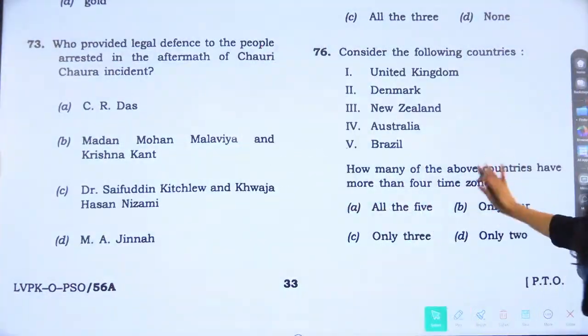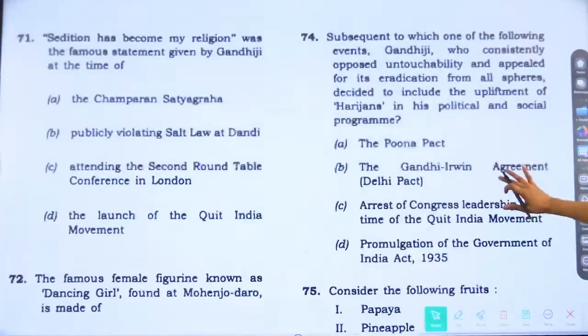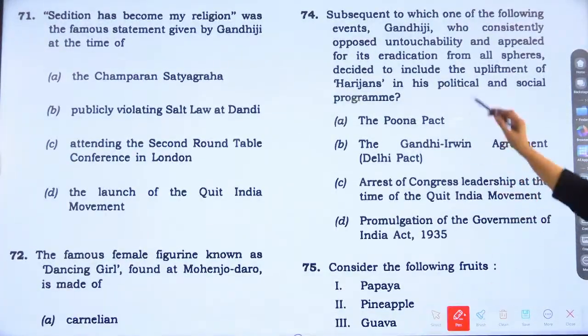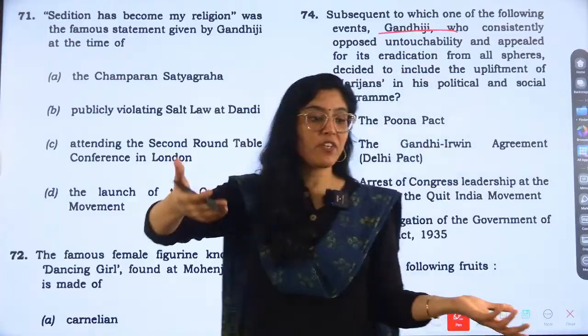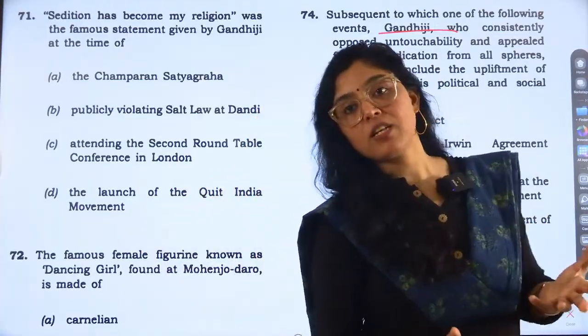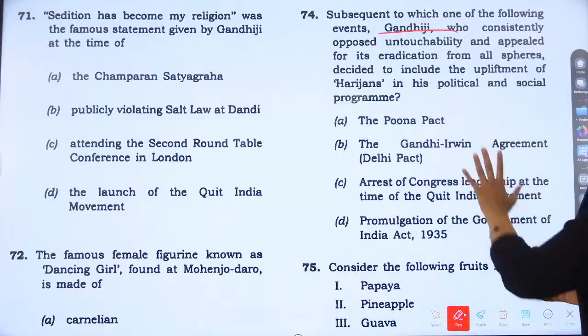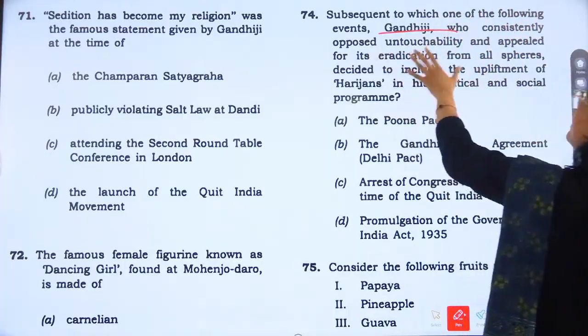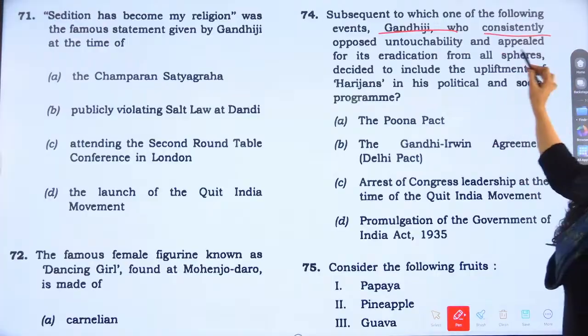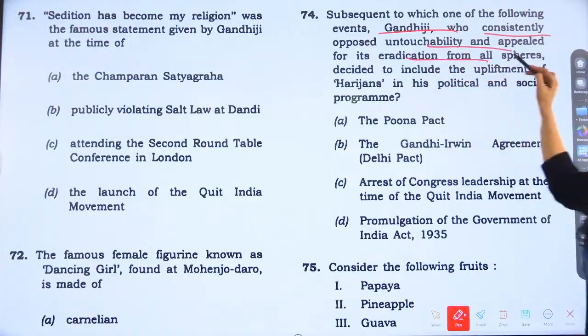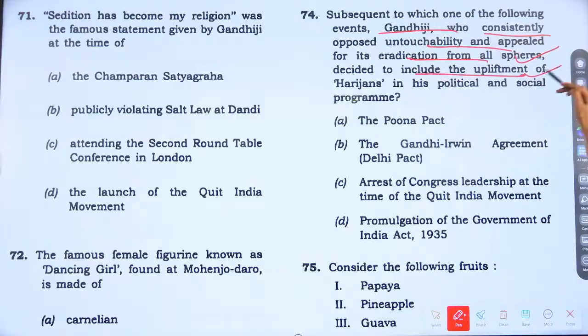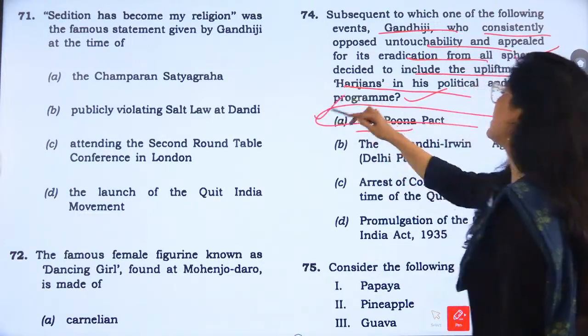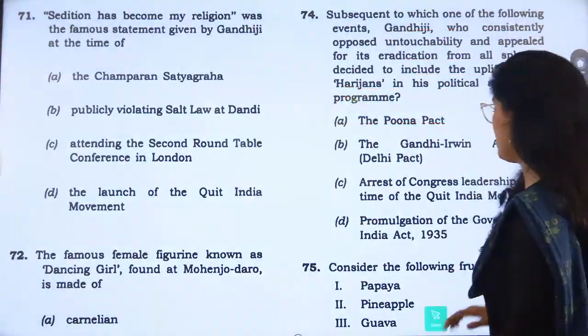Next is question number 74, which is related to Gandhiji again. See, Gandhiji is an important topic of UPSC, favorite topic, right? Again and again, we see that questions are coming, so you should prepare very well, right? Subsequently to which one of the following events did Gandhiji, who consistently opposed untouchability and appealed to its eradication from all spheres, decide to include the upliftment of Harijans in his political and social program? What is the answer? Guys, answer is the Pune Pact, Harijans, right? So answer is A.